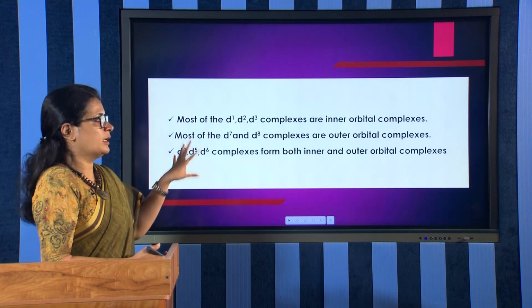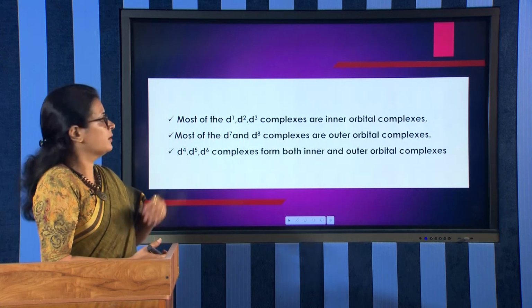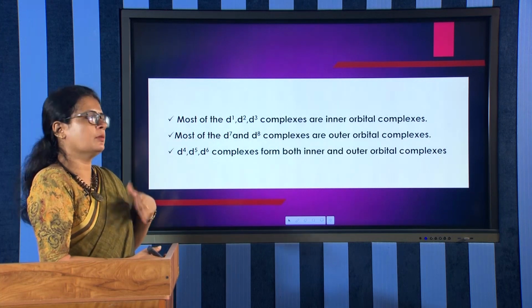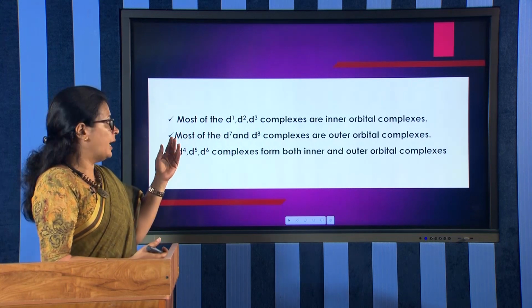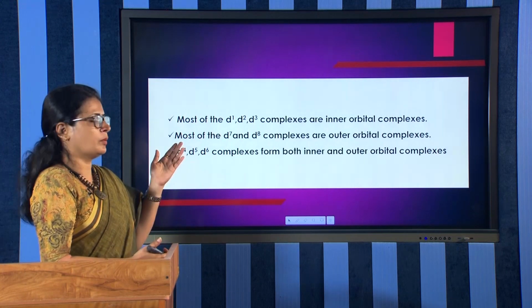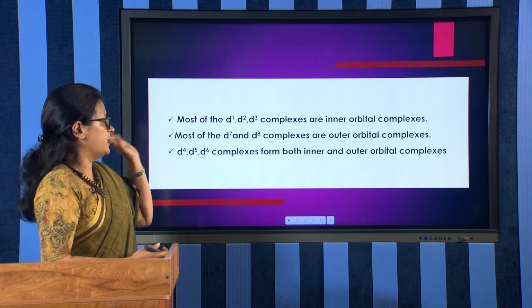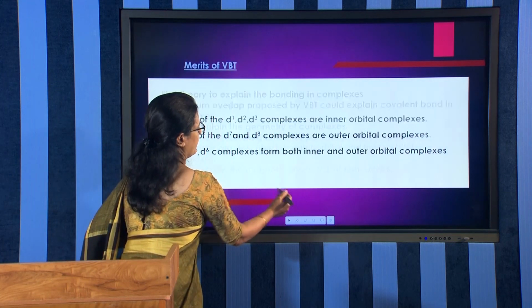So, this is the way to summarize. d1, d2, d3 will mostly form inner orbital, d7 and d8 will be outer orbital, but d4, d5, d6 will form both.